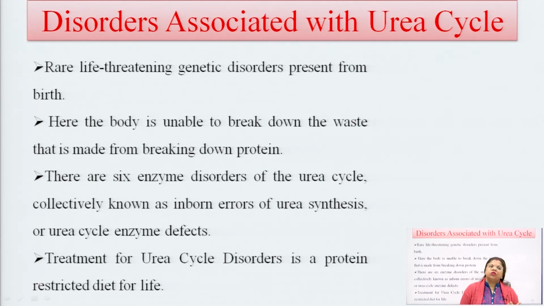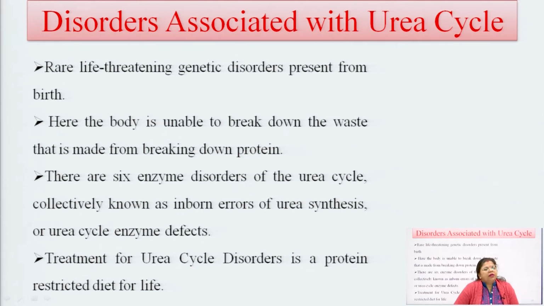If there is no presence of enzymes in our body, our body is unable to break down the waste product, so it is impossible to break down the protein and convert it into waste molecules, or to remove ammonia and carbon dioxide from the body by the urea cycle. So, these disorders associated with the urea cycle are basically enzyme disorders, which are collectively known as inborn errors of urea synthesis or urea cycle enzyme defects or disorders.